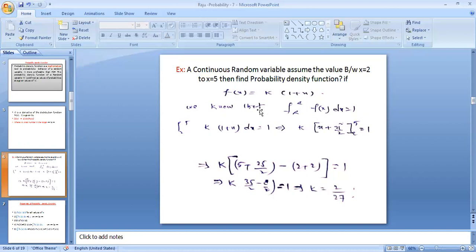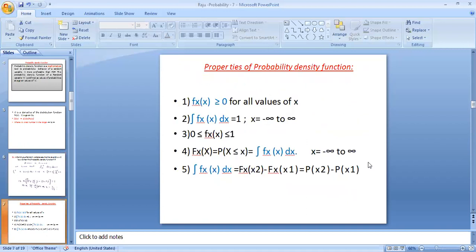So like this you can calculate the probability density function values. And coming to the properties of the probability density function, the PDF. Here the first property is that the probability density function, small f_X(x), is always greater than or equal to 0 for all values of x. And the total, the addition of all the density functions, that is the integration from minus infinity to plus infinity of f_X(x) dx, is equal to the maximum value, which is 1.